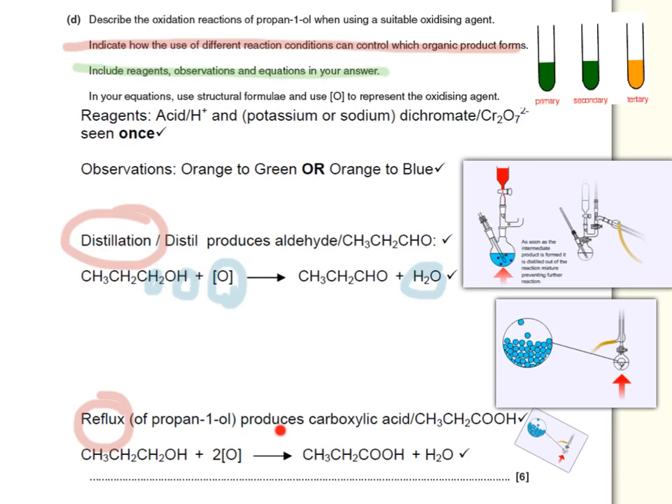Under reflux conditions, we have two equivalents of oxygen as opposed to one equivalent of oxygen, or you could say you have two equivalents of the acidified dichromate as opposed to one. You still have the one water molecule formed, but this time, because you had two oxidizing agent equivalents, you now form the carboxylic acid. Remember, this particular process is happening here under reflux conditions.